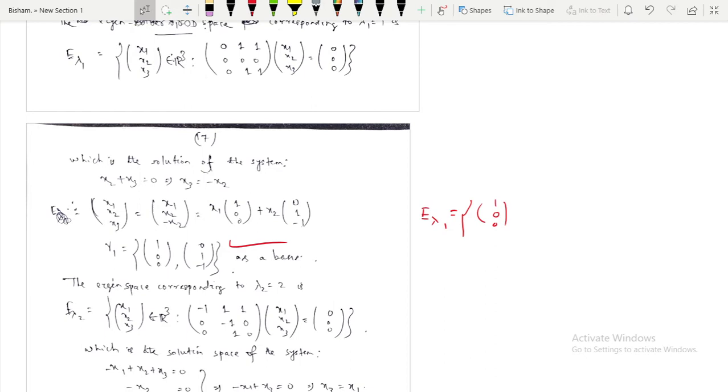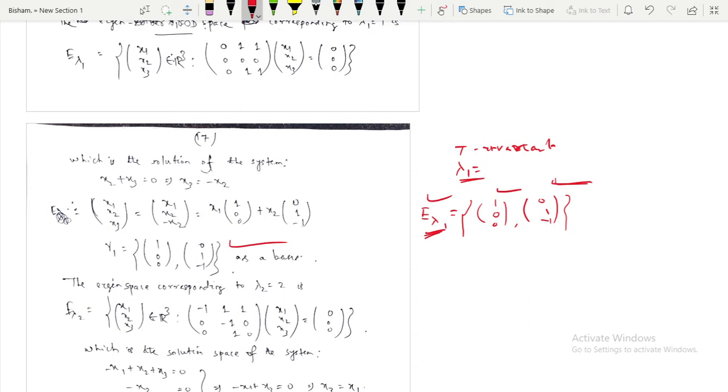I already calculated this in the last class. What we are studying is T invariant, and I am saying this eigenspace of lambda 1, spanned by the vectors 1 0 0 and 0 1 minus 1, is T invariant.